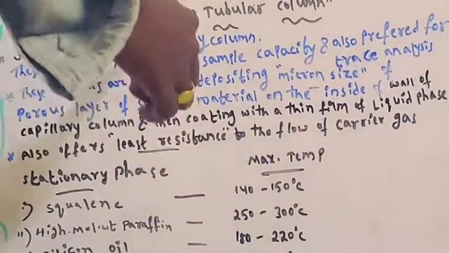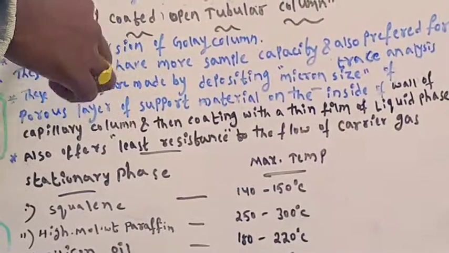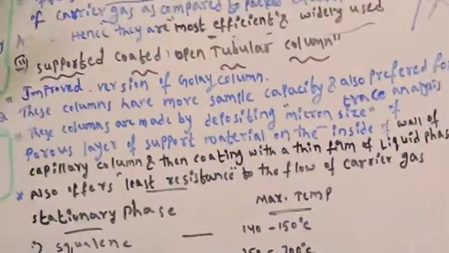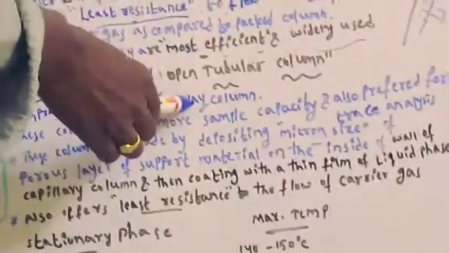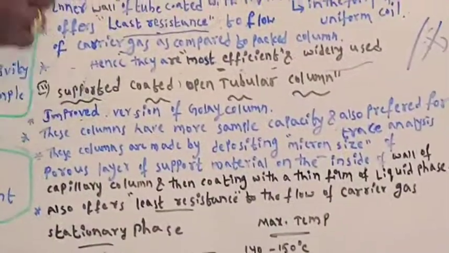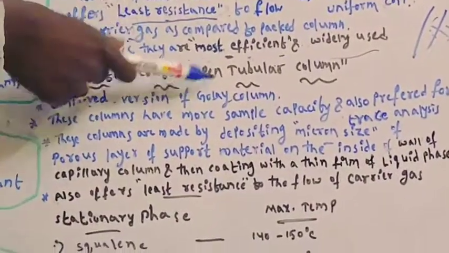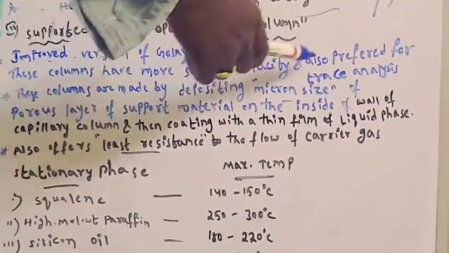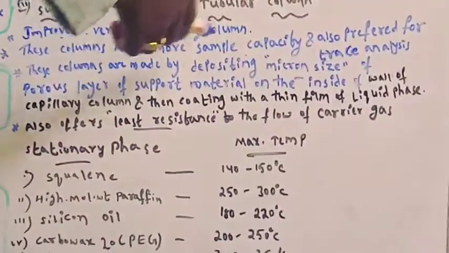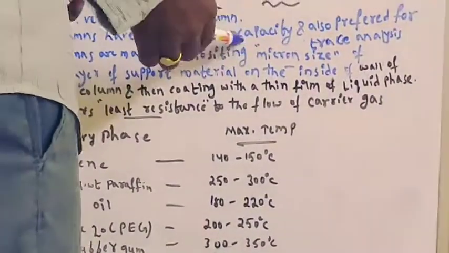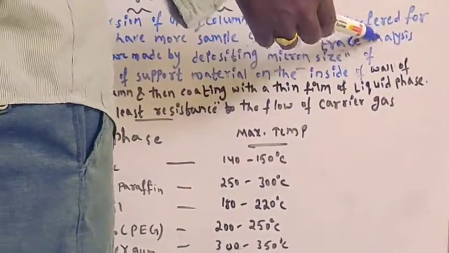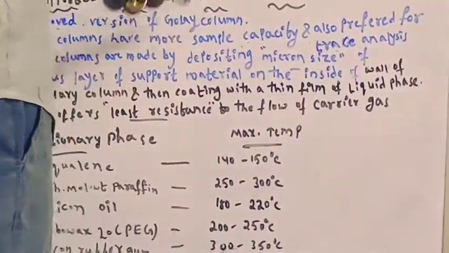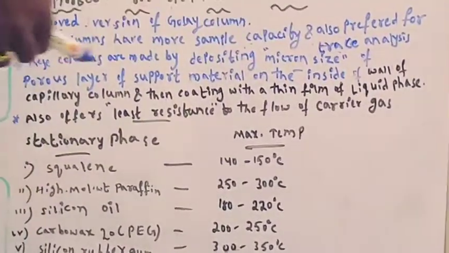Then supported coated open tubular column. It is also open, but we have to support the coated material. So it is an improved version of Golay column or open tubular column or capillary column. These columns have more sample capacity, that is preparative purpose, and are also preferred for trace analysis, that is analytical. It is useful for both preparative as well as analytical purposes.